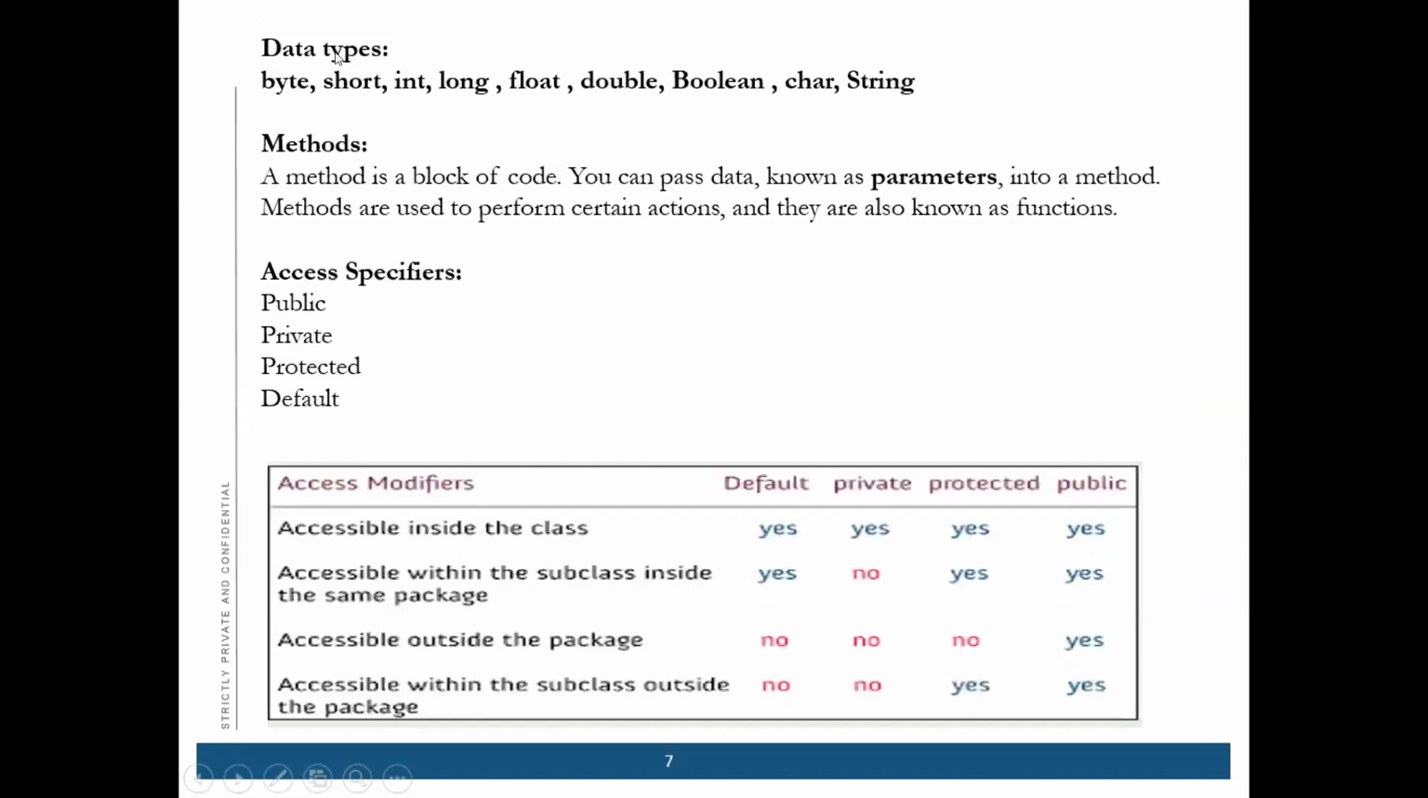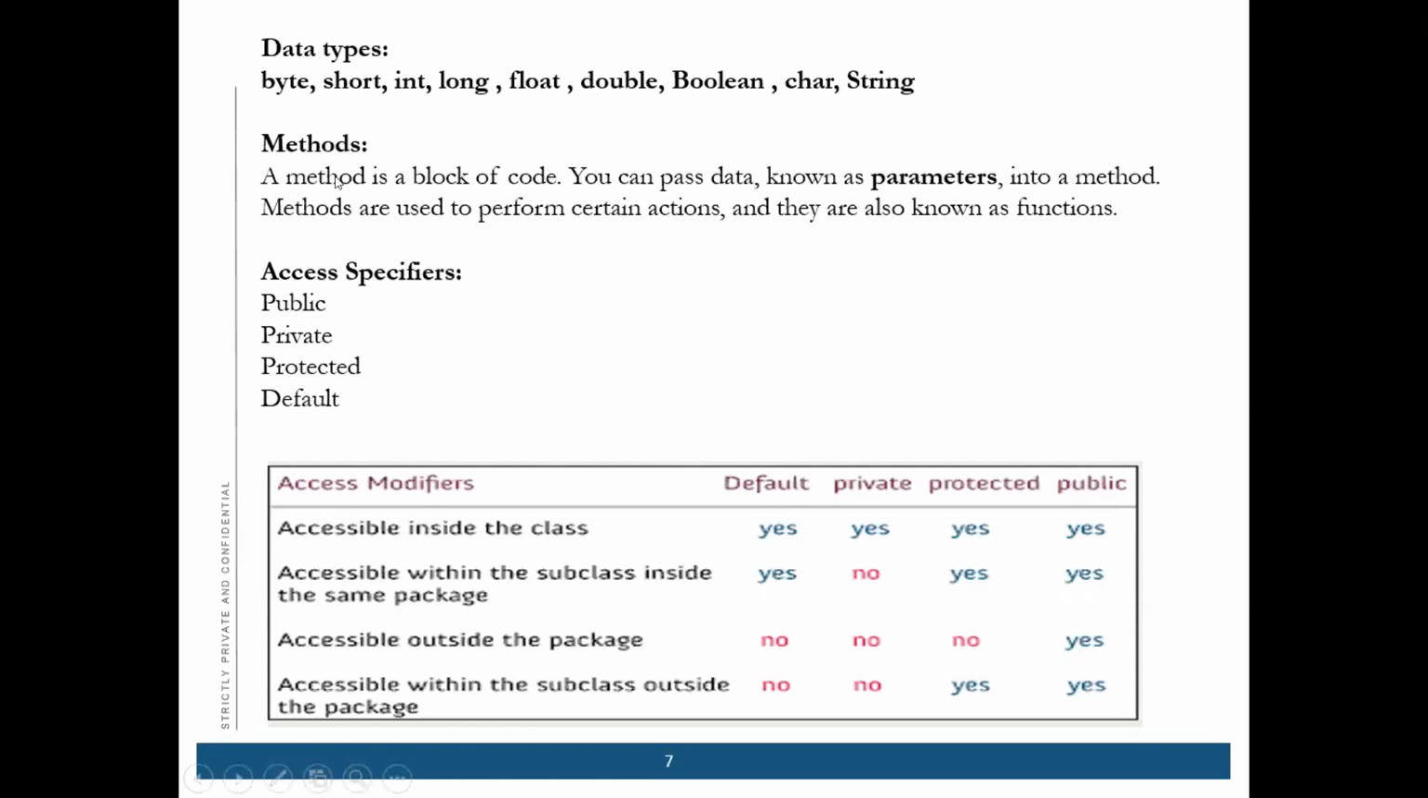I am talking about the data types. There are majorly 9 types of data types: byte, short, integer, long, float, double, boolean, character, and string. Depending on the variable you want, you can choose it. If you want an integer type variable, you use int. If you want a boolean type, like true or false, you can use boolean. String is for alphabets or alphanumeric values, so you have to take it as string.